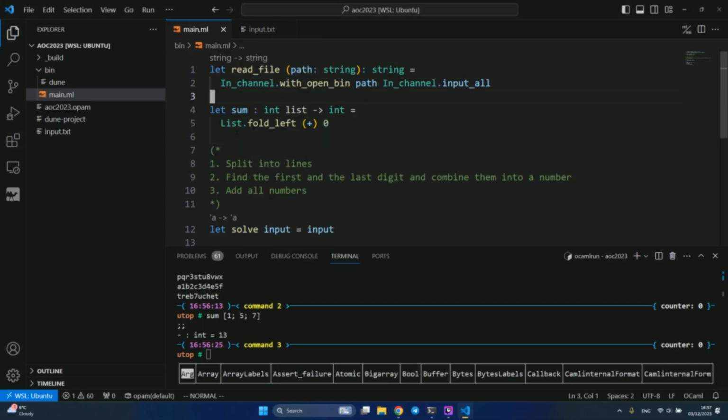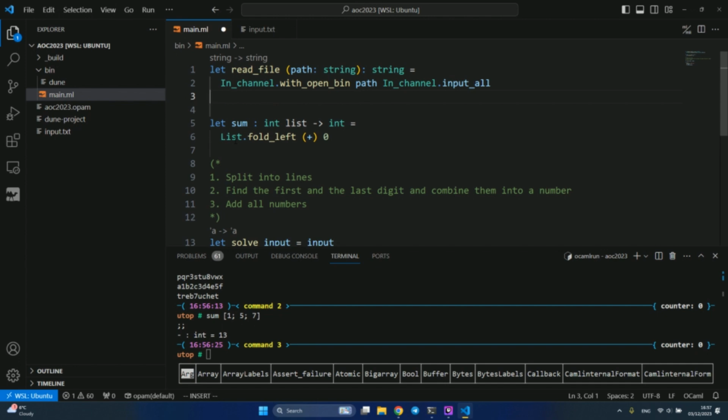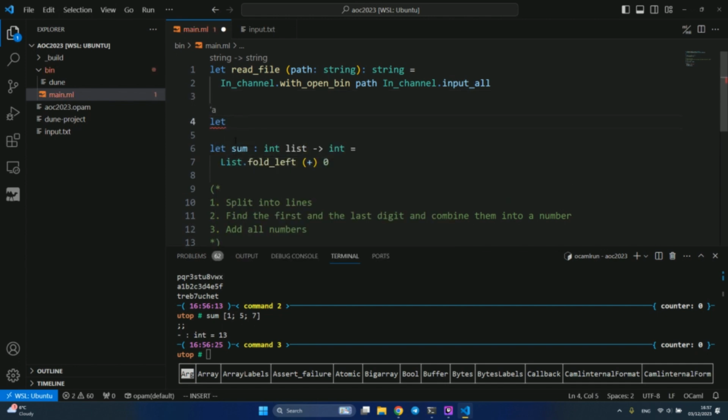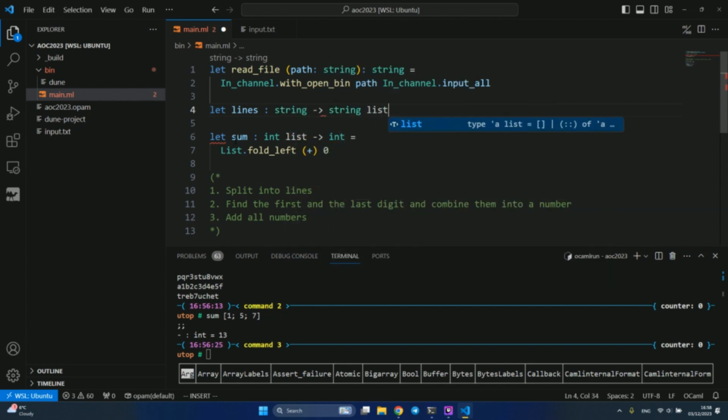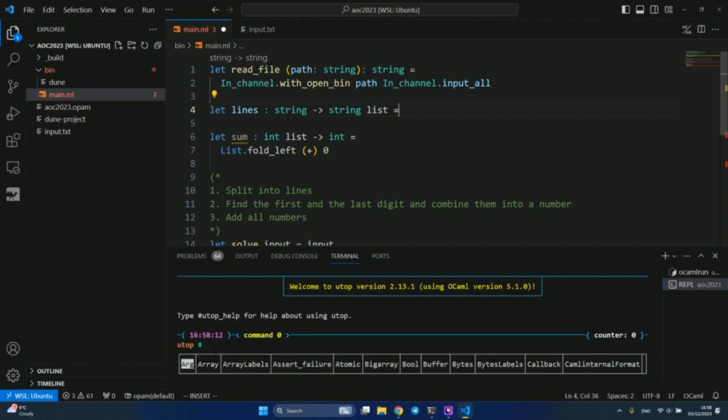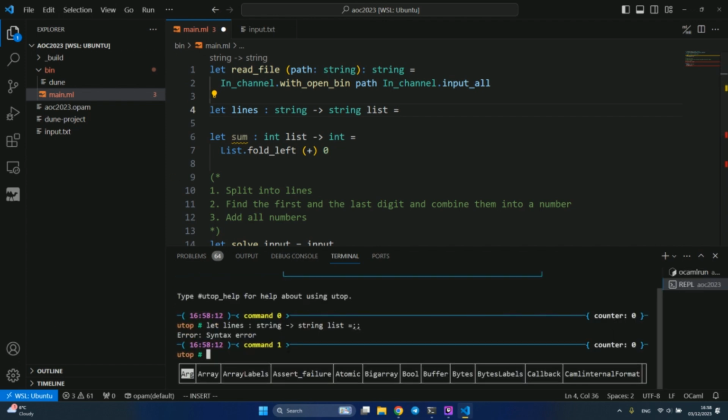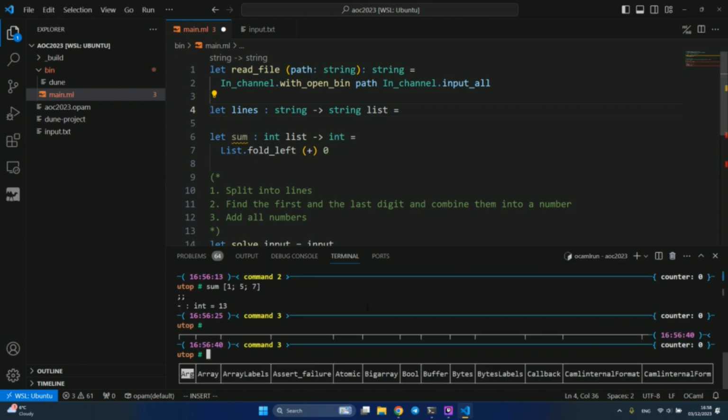Let's write this function. Let lines, this will be our function, which takes a string and returns us a list of strings split by line break. Oops. Unfortunately, Shift Enter opens a new utop terminal, so I sometimes mistype it.